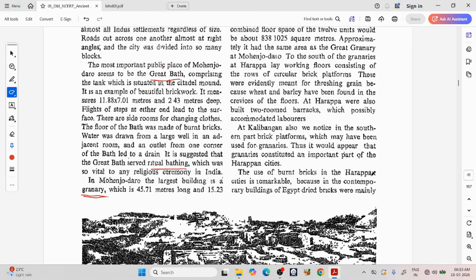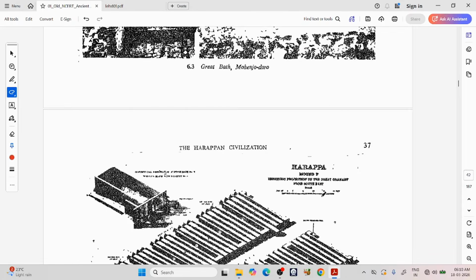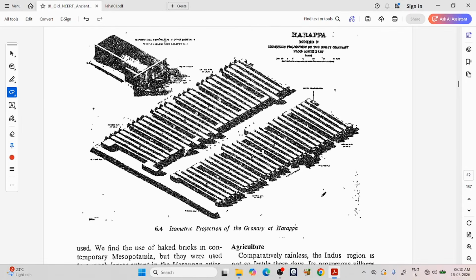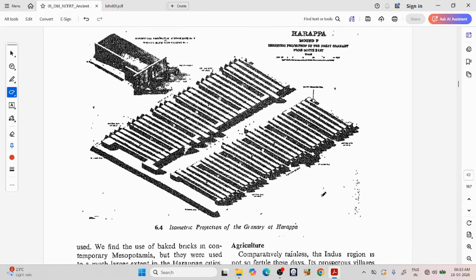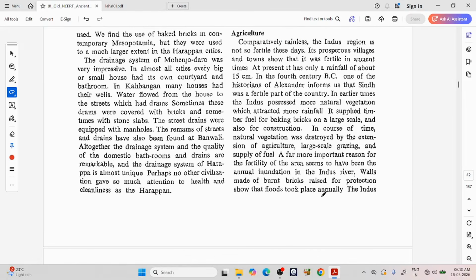The use of burnt bricks in Harappan cities is remarkable because in contemporary buildings of Europe, dried bricks were mainly used. We find the use of baked bricks in contemporary Mesopotamia, but they were used to a much larger extent in the Harappan sites. The drainage system of Mohenjo-daro was very impressive.